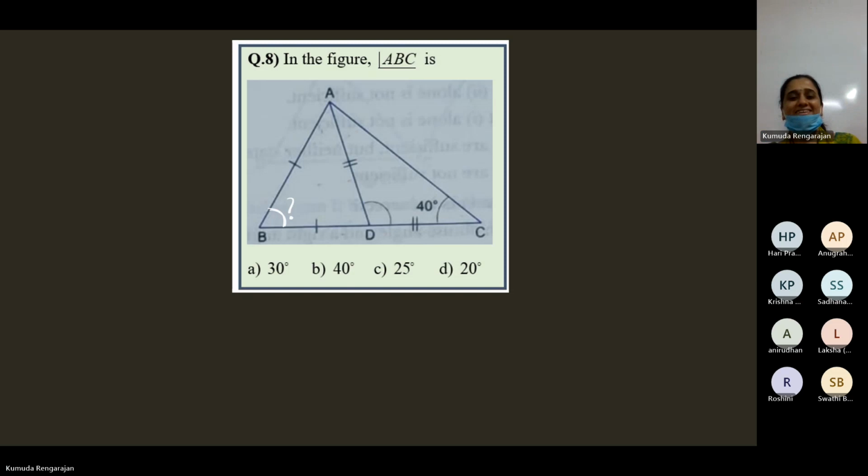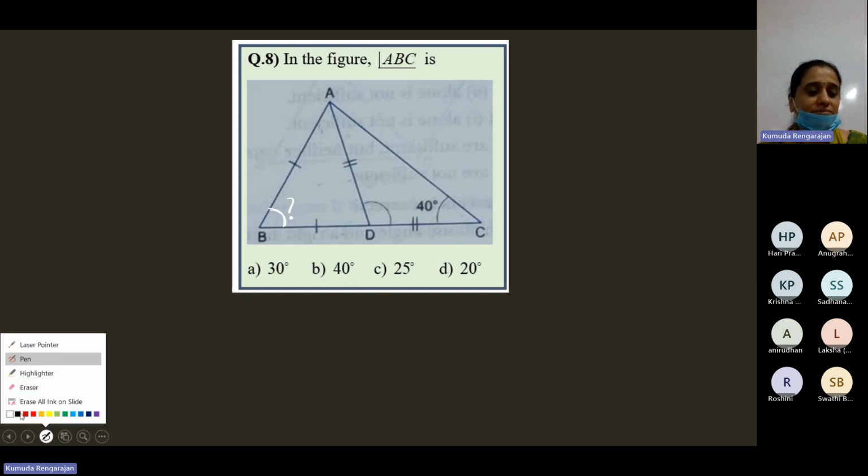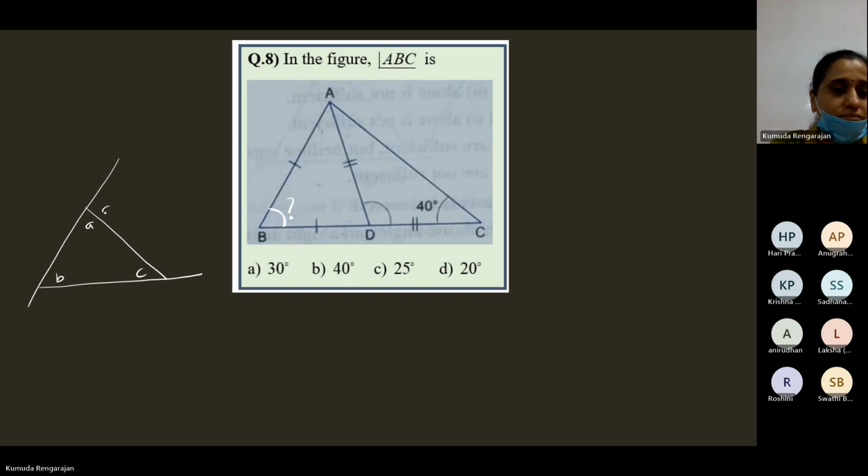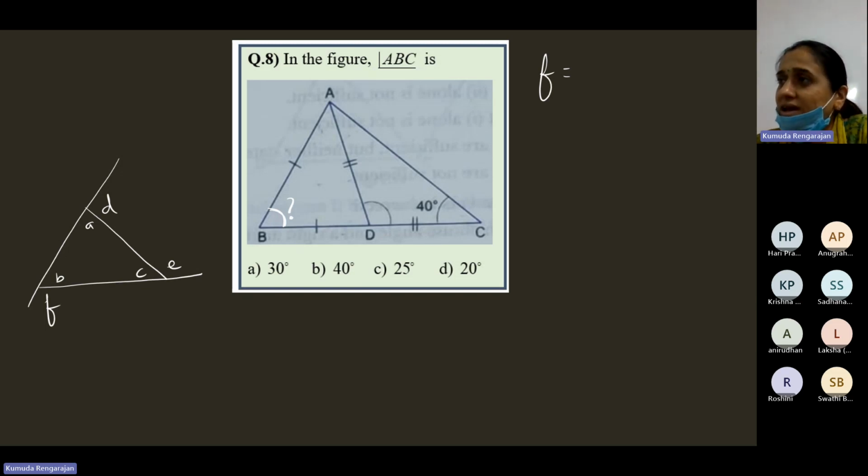I'll let you. Fine. Let's recall the exterior angle property. So tell me. Now, F is an exterior angle of the triangle, right? F is an exterior angle. So the property is exterior angle is equal to the sum of the two interior opposite angles. I think in 7th or 8th standard you have seen this. Exterior angle in a triangle is equal to the sum of the two interior opposite angles.